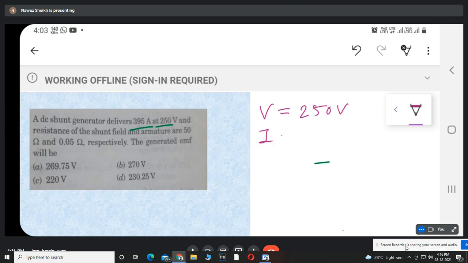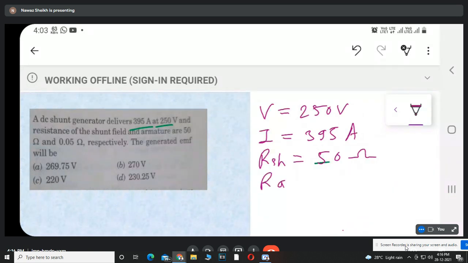Total supply current is 395 ampere and shunt resistance मतलब RSH equal to दिया हुआ है 50 ohm and field winding correct है ना? Yes. Shunt field resistance is 50 and armature resistance is 0.05 ohm. What we have to calculate? We have to calculate the value of generated EMF.